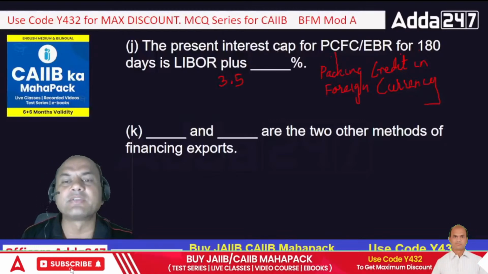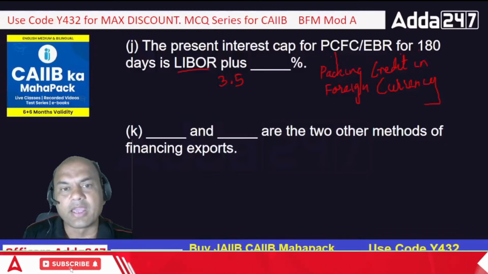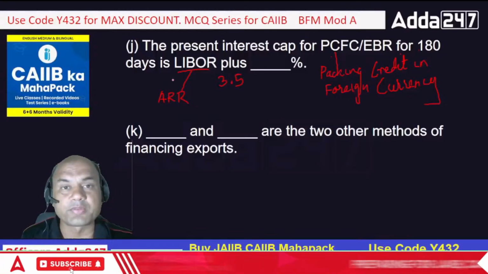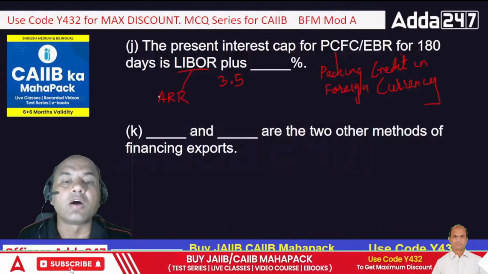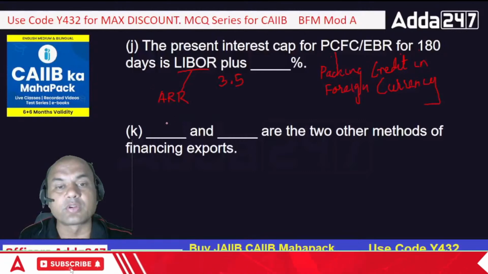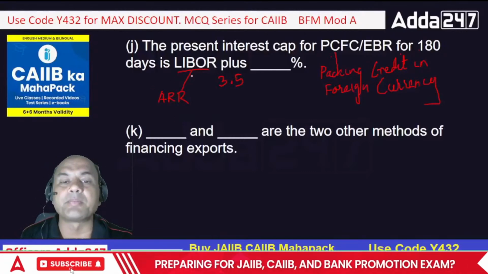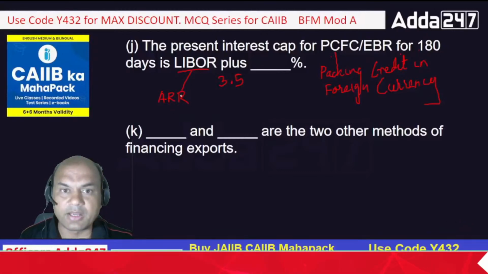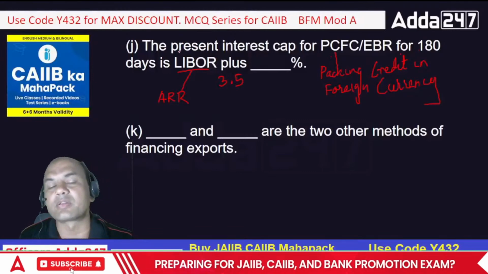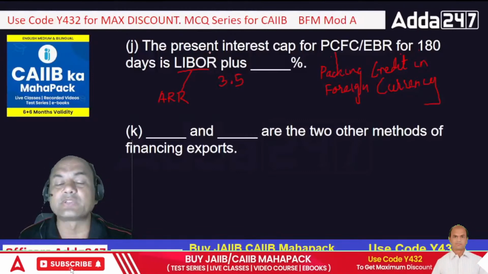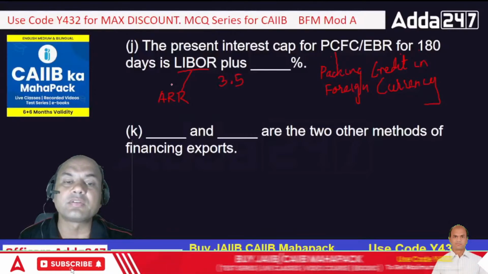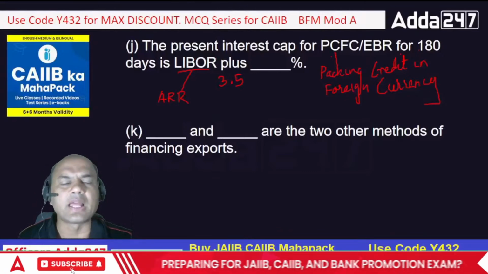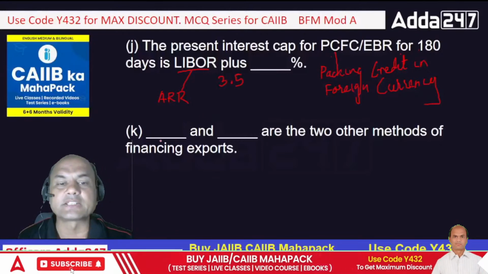In fact, nowadays RBI has given the permission to remove this LIBOR, and they have gone for ARR, alternative reference rate. Okay, that is also a new topic for you. I have taken it in my paid classes. This is nowadays followed by RBI. Why? Because if something happens to London, London goes down, economic crashes, then who will give the rates? Right? And there were certain flaws found in LIBOR. Means they manipulated the rates. That's what was found. That's why RBI has now said that you follow ARR instead of the single LIBOR. But still your books carry on with the LIBOR only. Okay. But LIBOR is gone now. Okay. Move on. Next one.